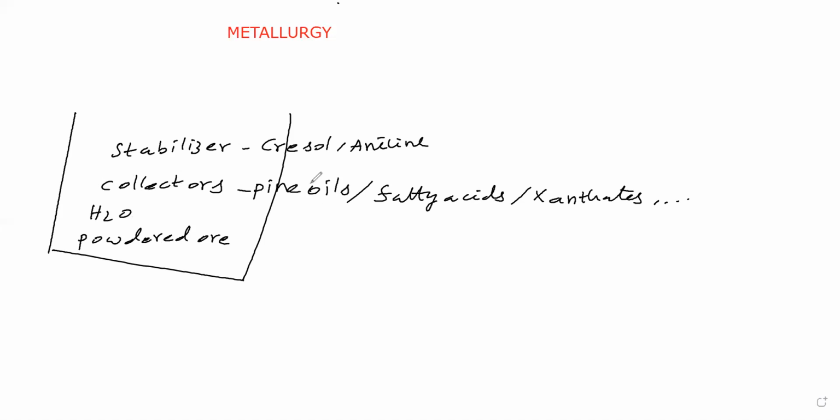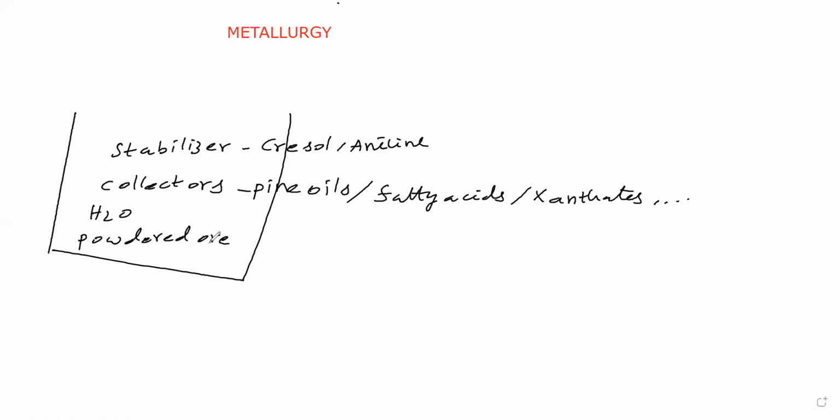This oil is converting into foam. That foam carries ore particles and comes out. Ore particles are wetted by the foam to a large extent, whereas impurities are wetted by water to a large extent.